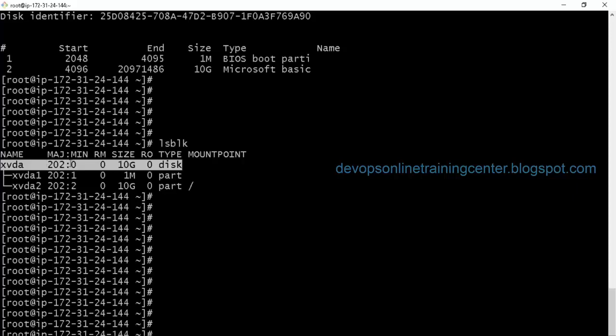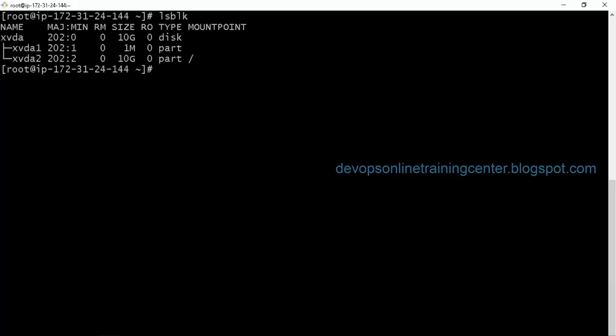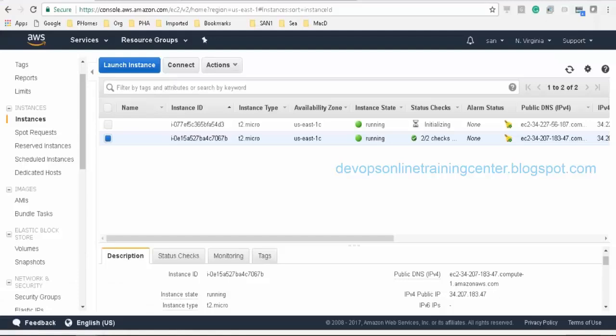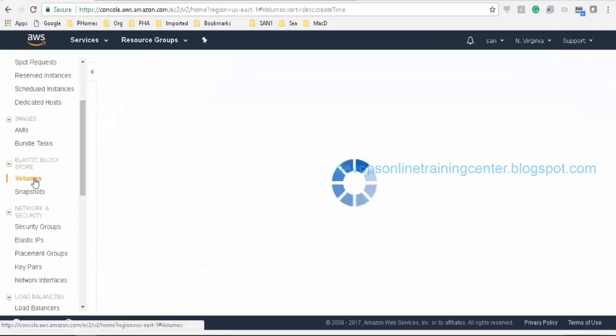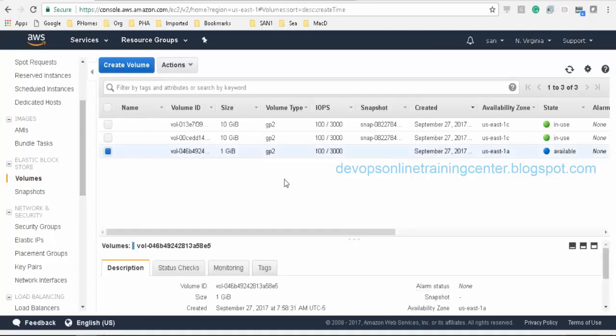Now let us say I want to add another disk to this server. How do we add it? We need to go to EC2 and request another volume, and attach that volume to this server. We have already created a volume of 1 GB. I want to attach it to the server, and at a time we can attach it to only one server.